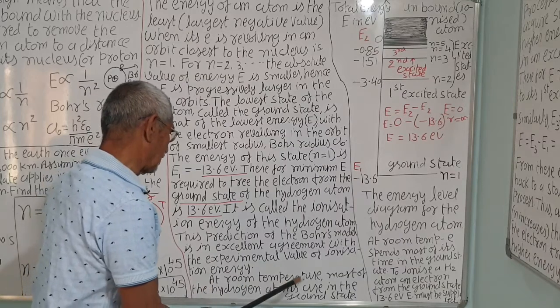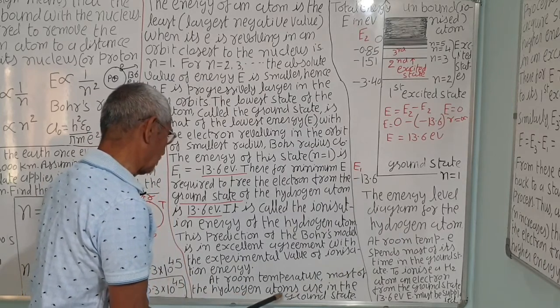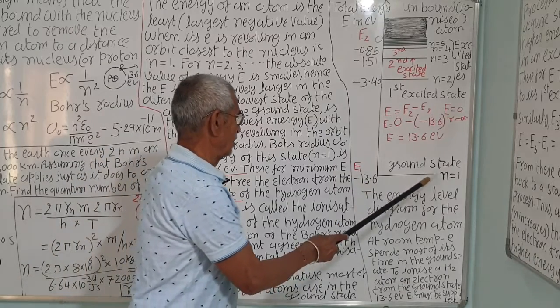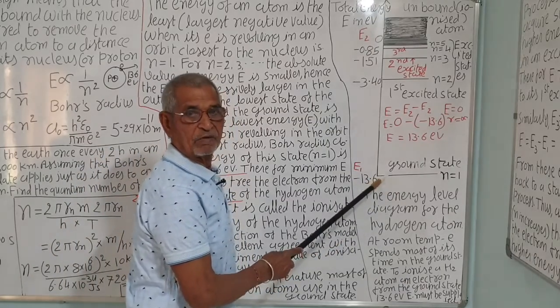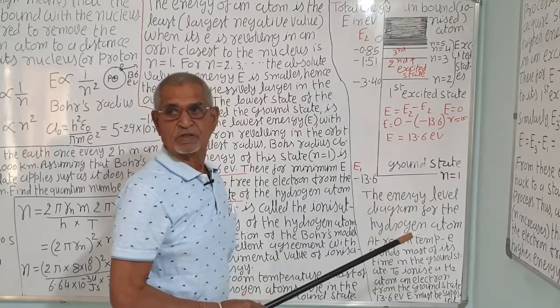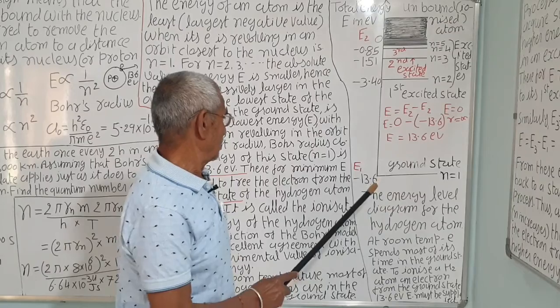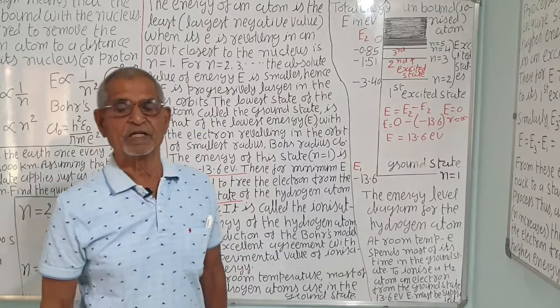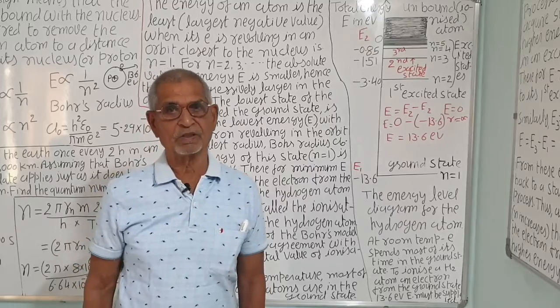At room temperature, most of the hydrogen atoms are in the ground state, correct? But when the temperature increases, due to collision or some external energy supplied by some external source, the atoms will be excited to the other states.